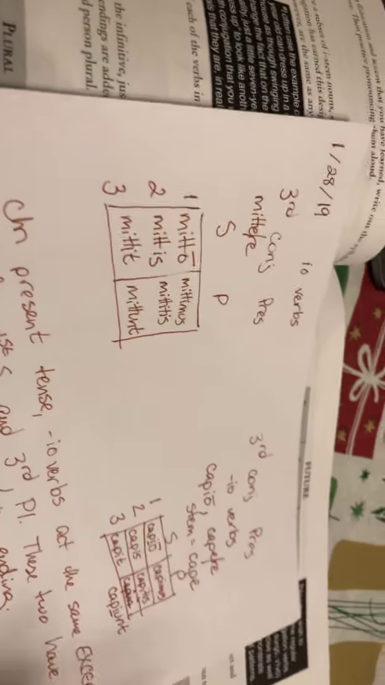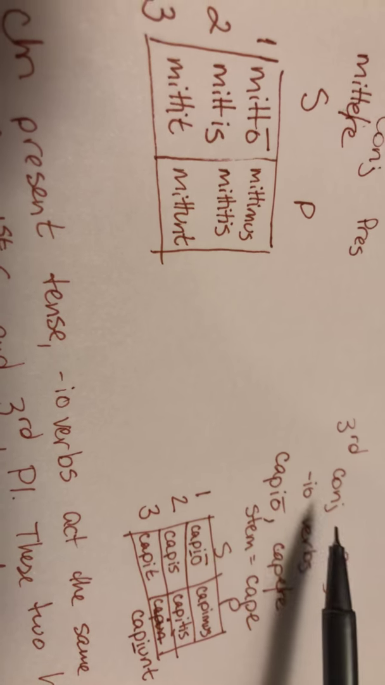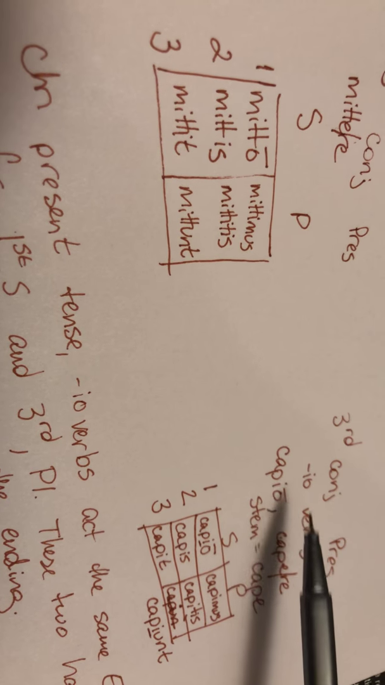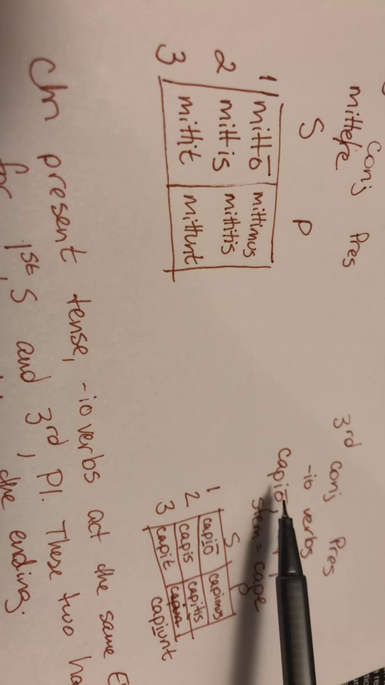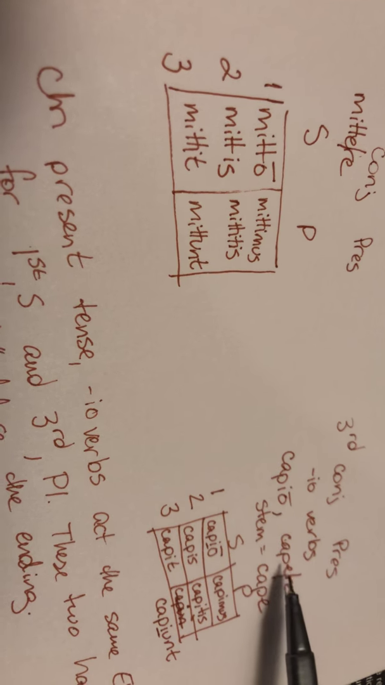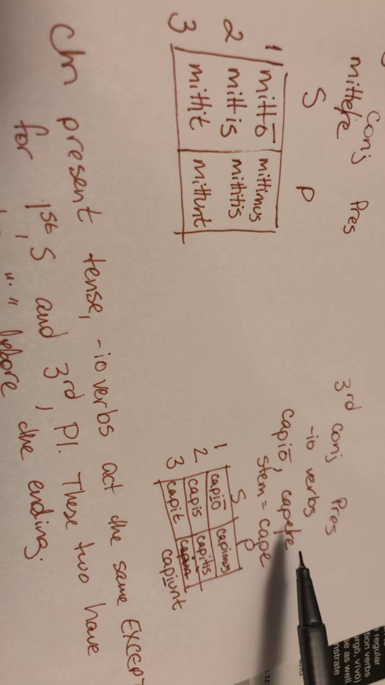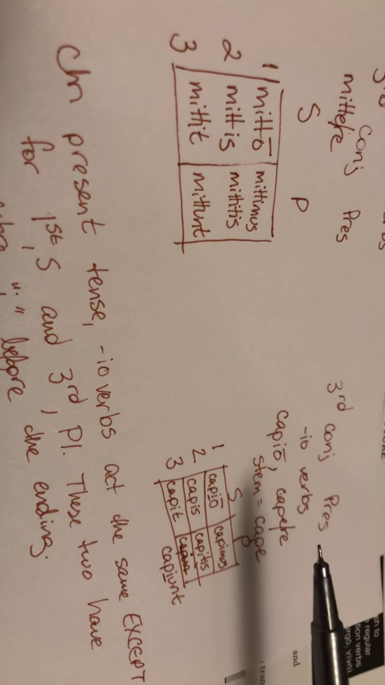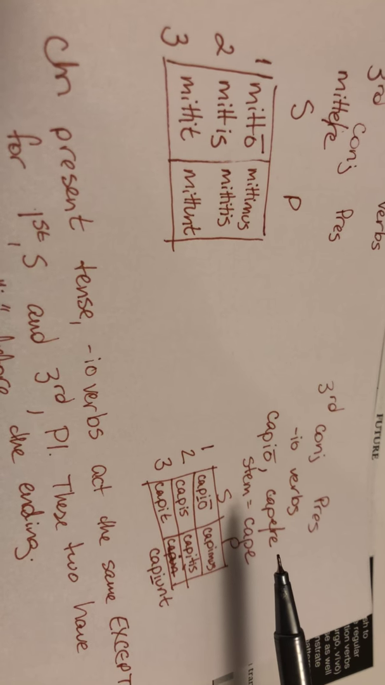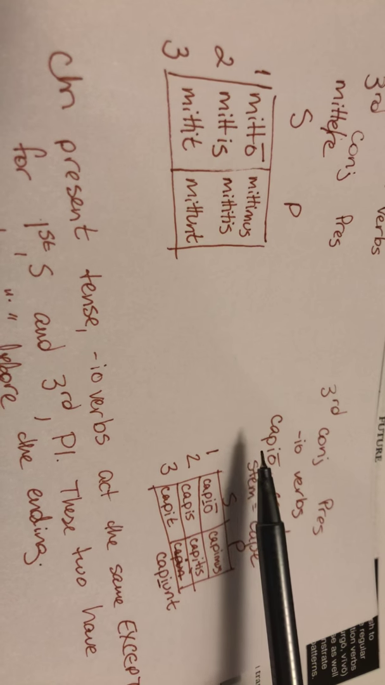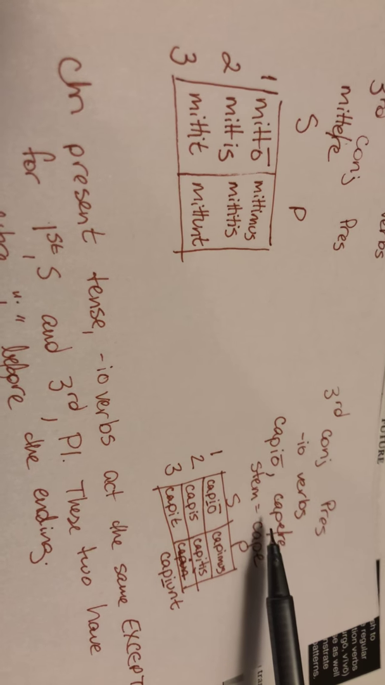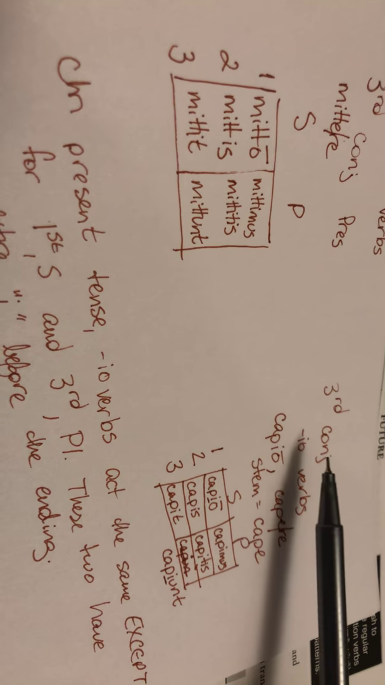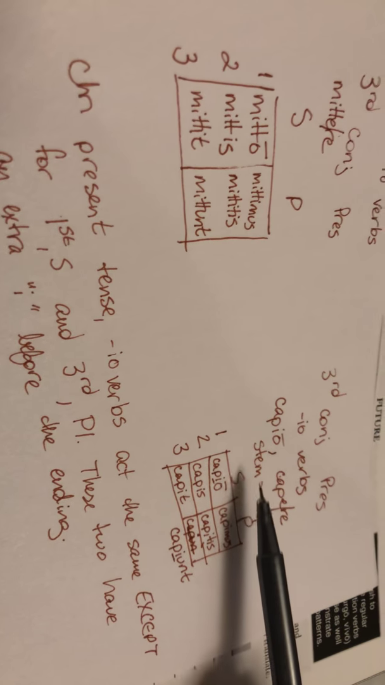Okay, now for the new part. So third conjugation present, IO verbs. Capio is one of them. I see the IO, so I know it's an IO verb, and there's no I in my stem. There are some verbs that have an I in the stem and an I in the first principal part, and those are actually fourth conjugation verbs, which we'll look at the very end of the year. But for right now, if there's the IO ending in the first principal part, but there's no I in the infinitive or in the stem, then we know that's a third conjugation IO verb. So my stem is cape.